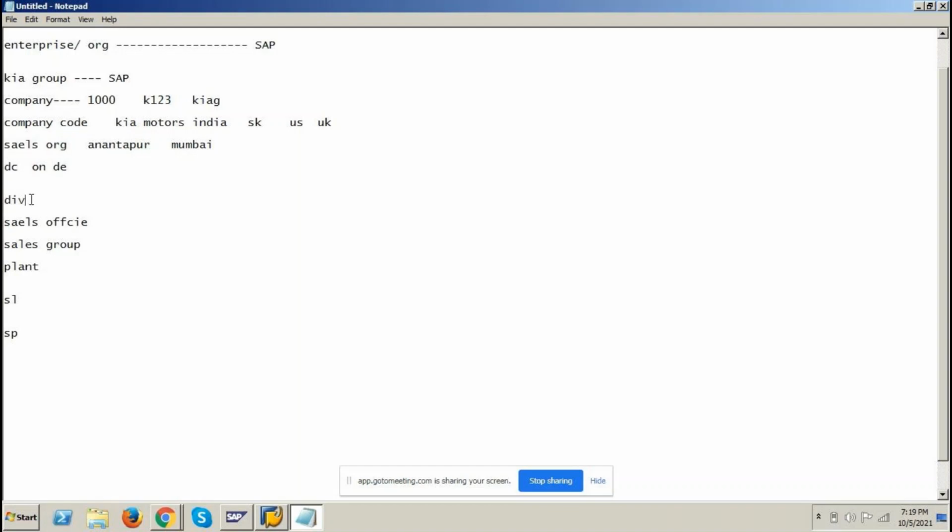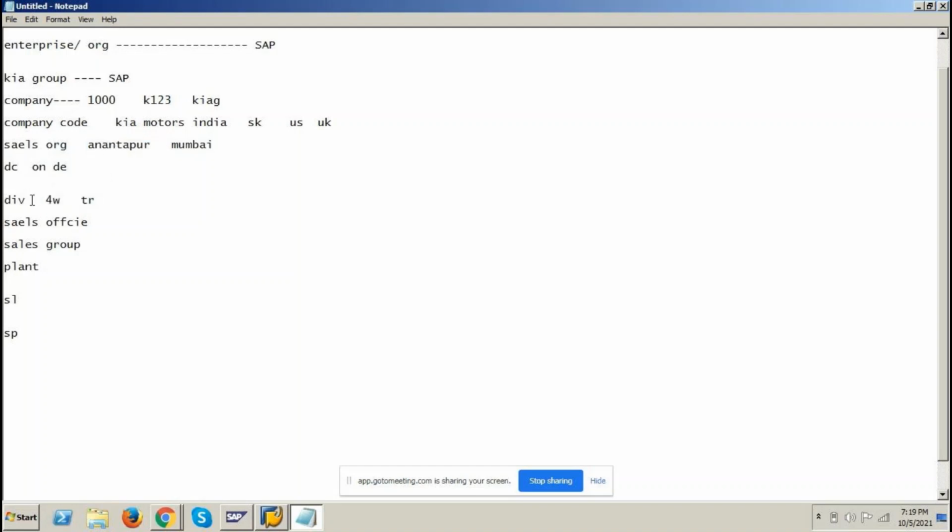Next, division. Let us assume we have two divisions, four-wheeler division and trucks division. There could be many divisions in real time. This four-wheeler division should be assigned to this sales organization, and to any number of sales organizations which we have. This also should be assigned to Anantapur and Mumbai. So n number of divisions will be assigned to n number of sales organizations.